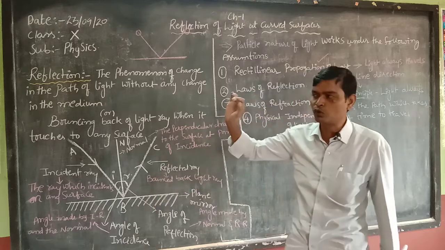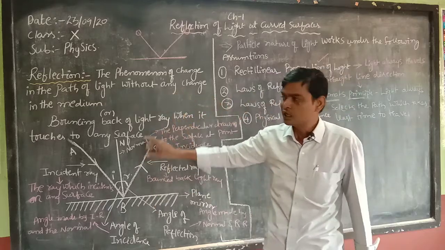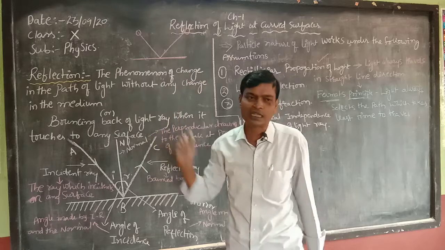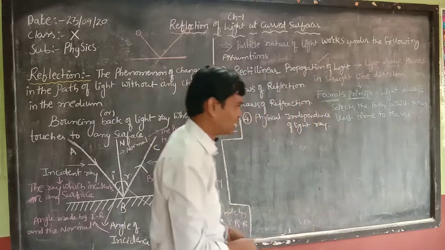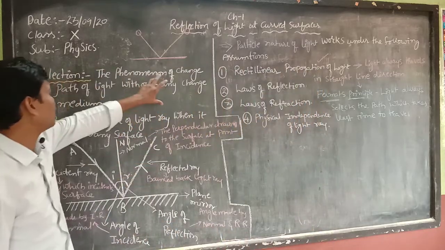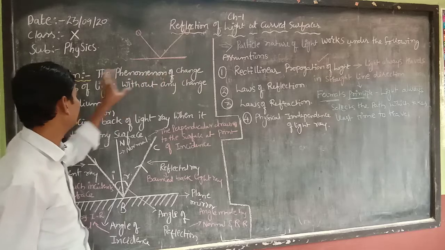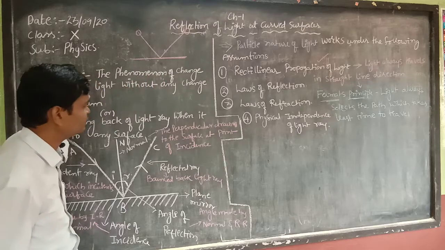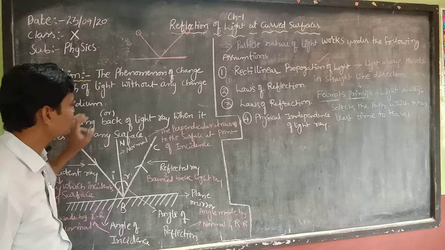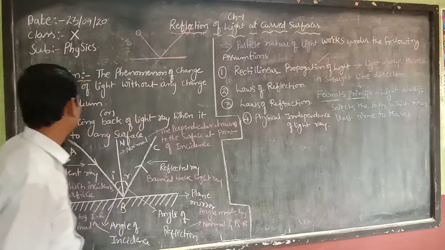Or else we write one more definition: the phenomenon of change in the path of light without any change in the medium.